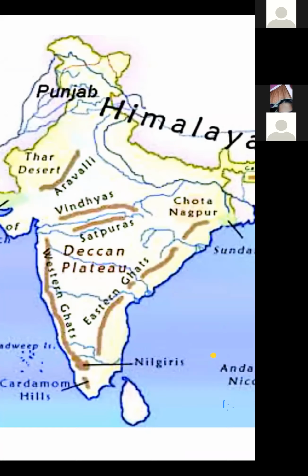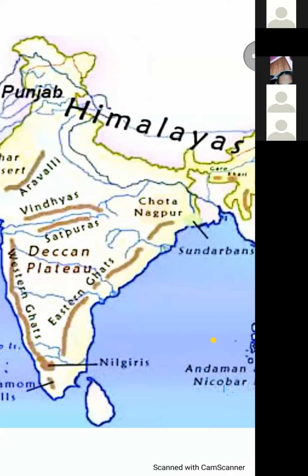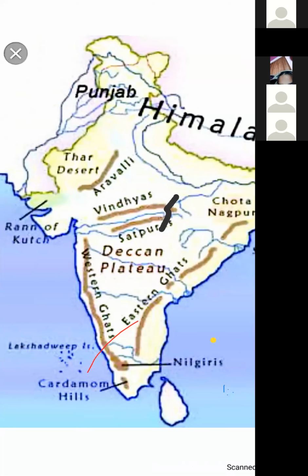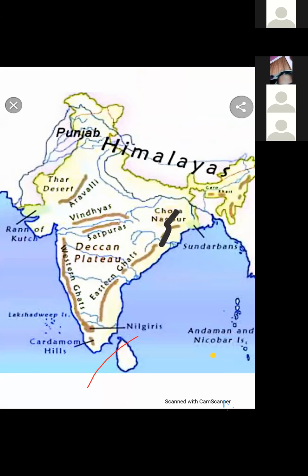Now we will read about the Deccan Plateau. You can see on the map also the area of Deccan Plateau.